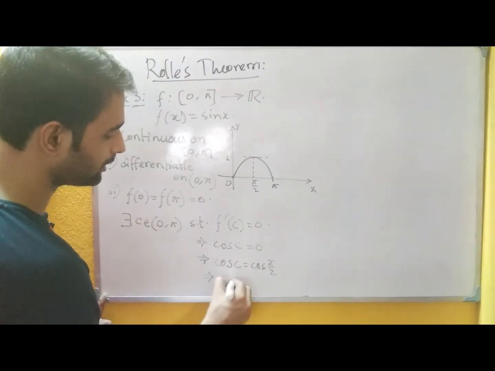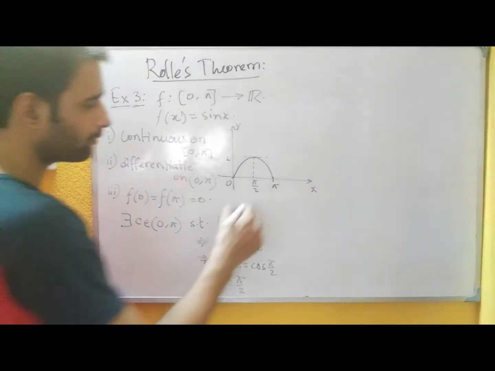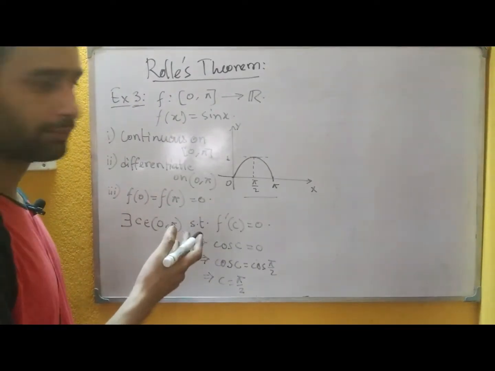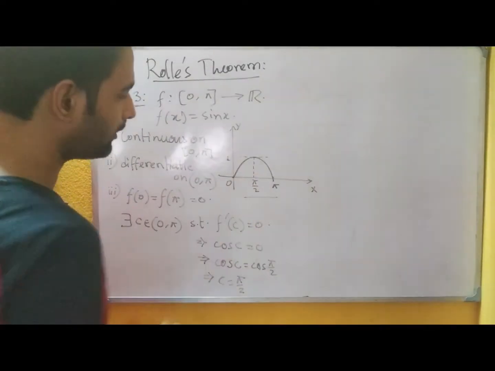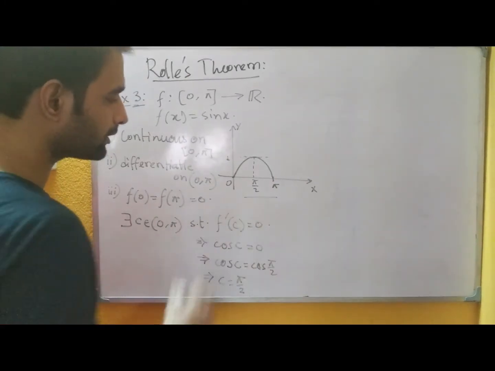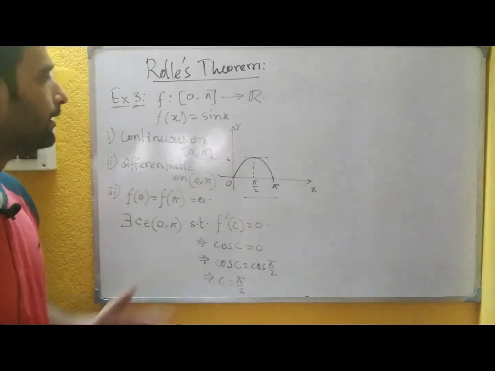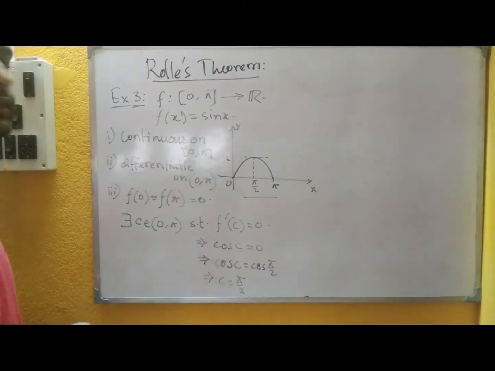So from here we can say c is pi by 2. And also from the picture you can see that pi by 2 is a stationary point. That means here the tangent is parallel. Also we can say the derivative is 0. Okay. So we can see that sin x satisfies Rolle's theorem.